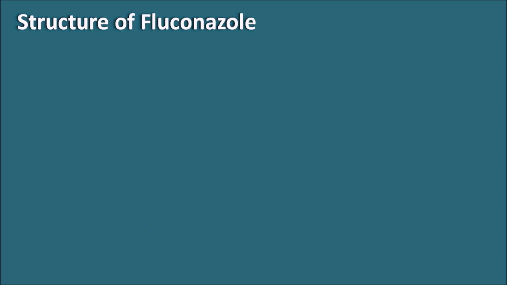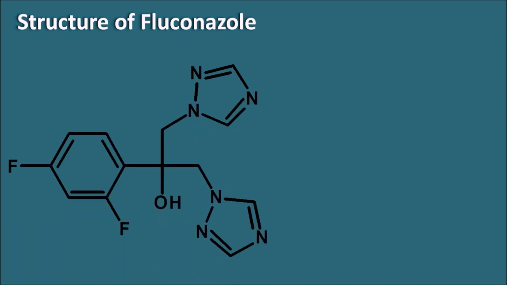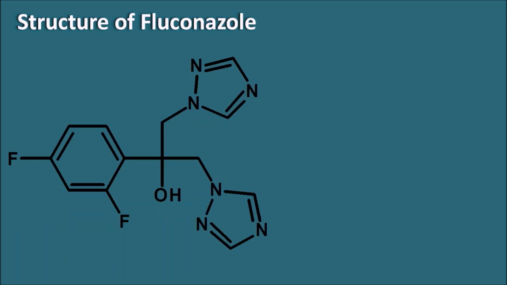First of all, let us see the structure of fluconazole. This is the structure of fluconazole, and in this structure, what is the principal functional group? The OH group is the principal functional group, so we can start the numbering on this alkyl chain. So 1, 2 and 3. Since the OH group is the principal functional group, the name of this structure will be propan-2-ol. So at the second position a hydroxyl group is present.